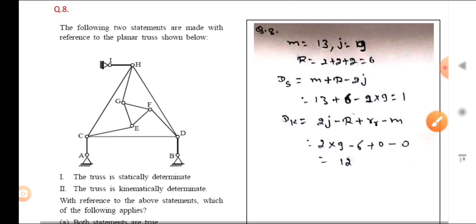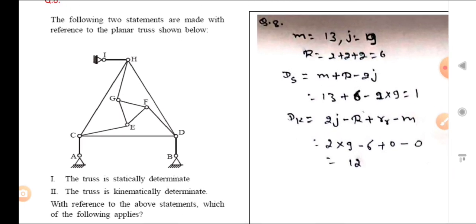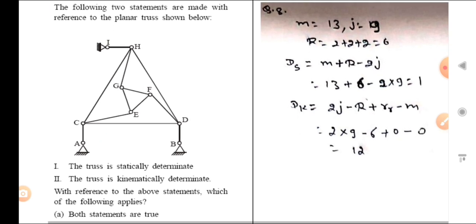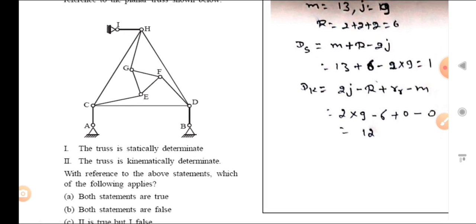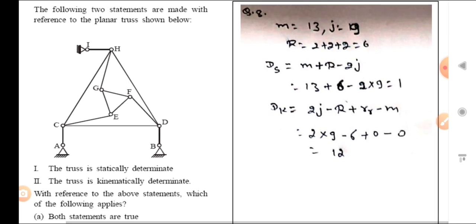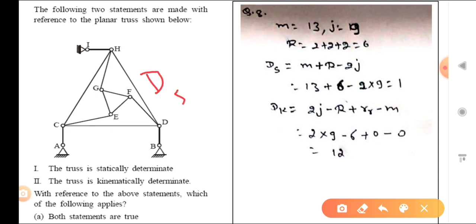Okay, so now the following two statements are made with reference to the planar truss shown below. The first statement: the truss is statically determinate, and the truss is kinematically determinate. So first of all we have to find Ds and then we will find Dk. What is Ds? Ds is total unknowns minus available equations, including internal and external.